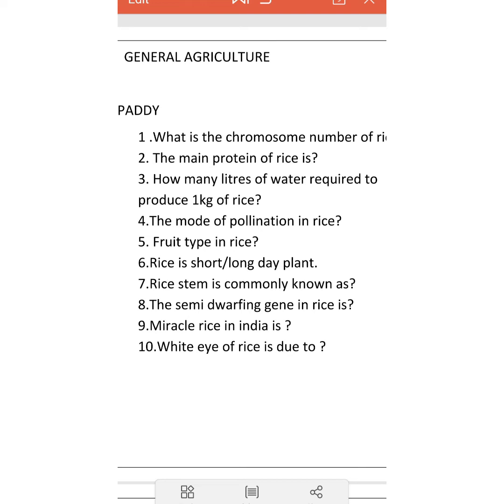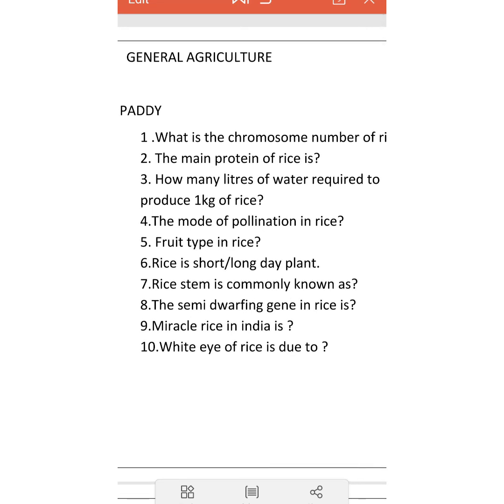Eighth question, the semi-dwarfing gene in rice is. What is the semi-dwarfing gene in rice? Ninth question, miracle rice in India is. Which is known as miracle rice in India? 10th question, white eye of rice is due to which deficiency? Write down the answers for these 10 questions soon. I think you are all following.